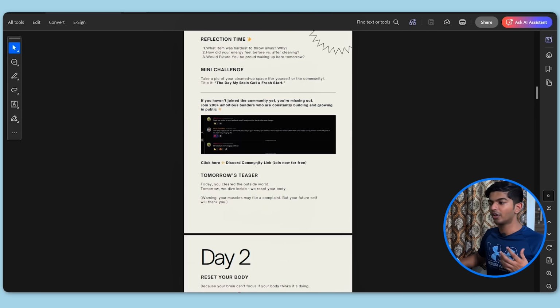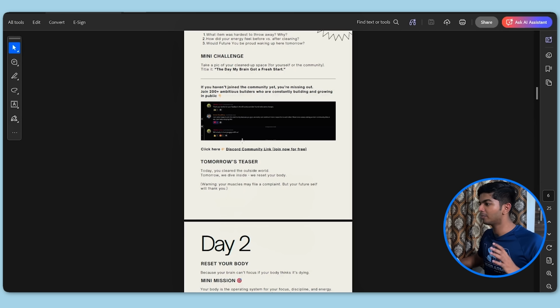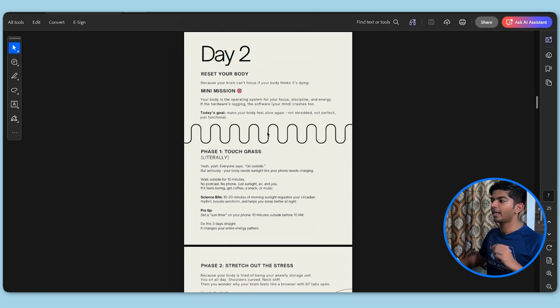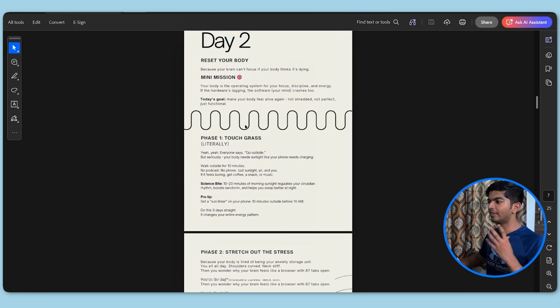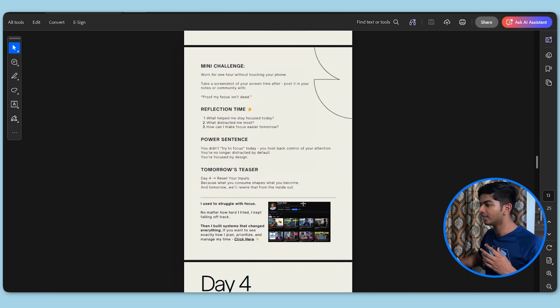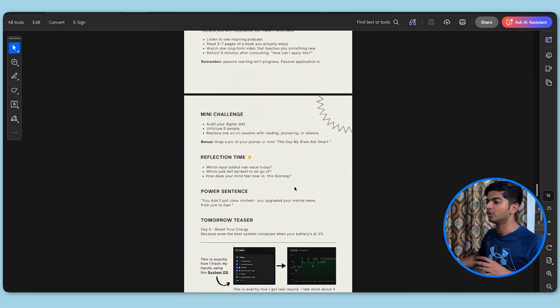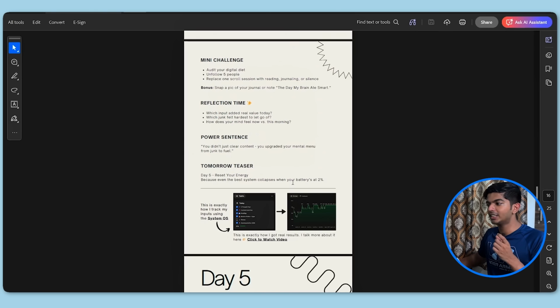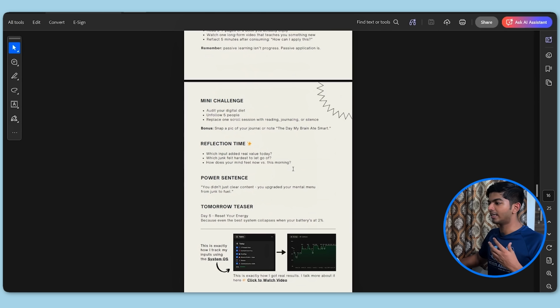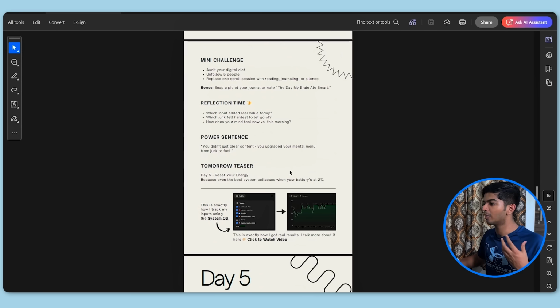and I also have a community where you can join. So there are 200 plus people who are just in the same niche. So it's going to be very useful. In day 2 we have similar content. We have reset your body, and this is the content for it. Day 3, day 4, and so on. So every day has a small mini challenge, and that is what keeps the users invested in the product, and it's going to make them feel more productive.